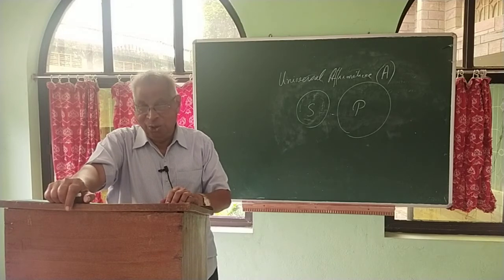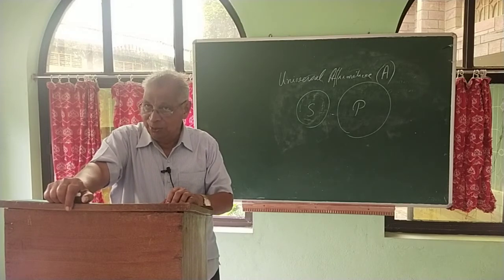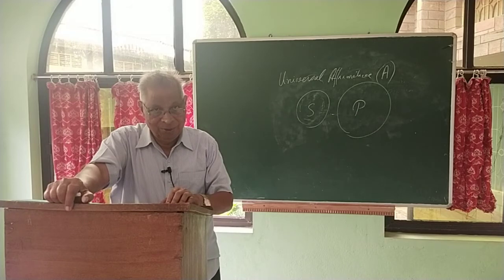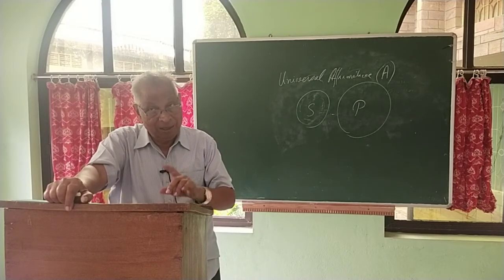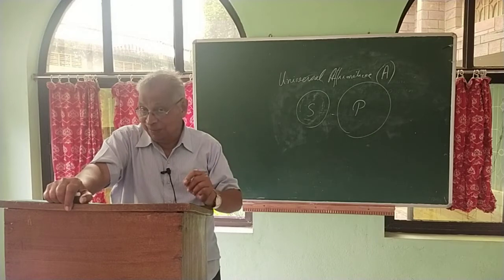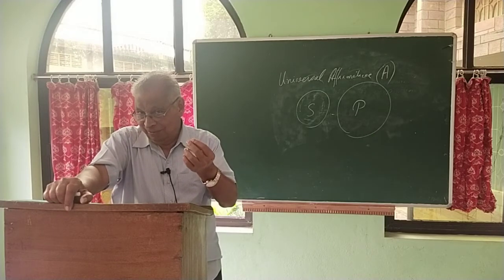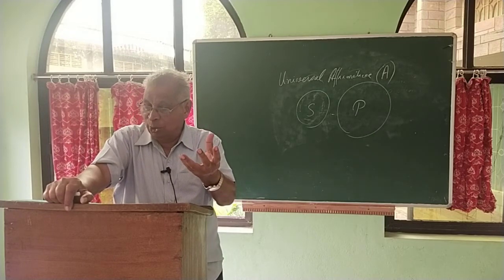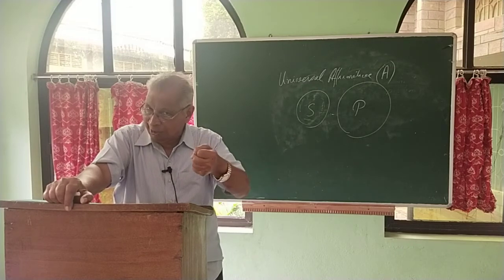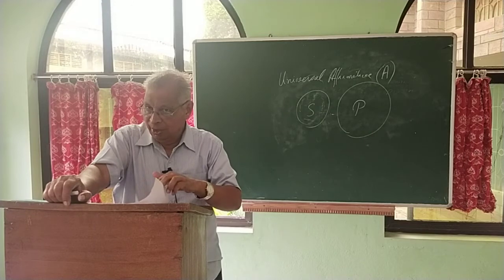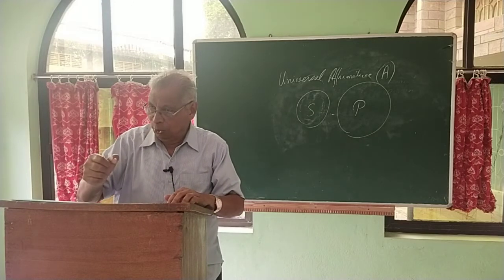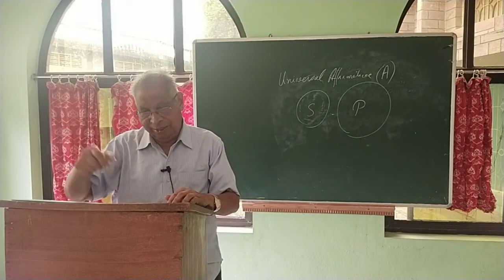What is the meaning of universal affirmative, universal negative, particular affirmative, particular negative? That is the meaning of logic, precision. It doesn't come automatically. We have to struggle with our intellect and make use of it. Reason is given; if you don't use it, it will get rusty.